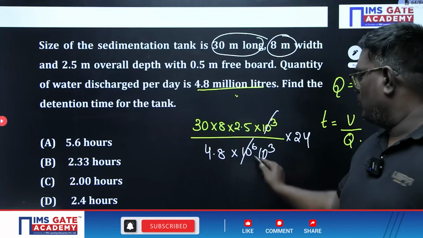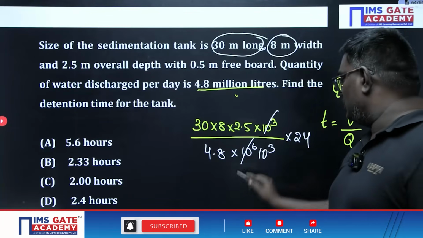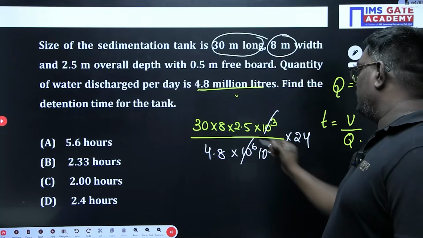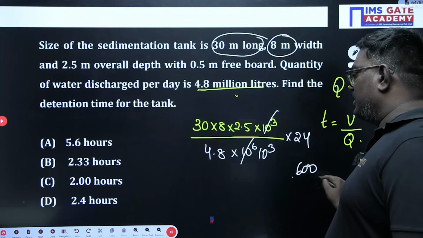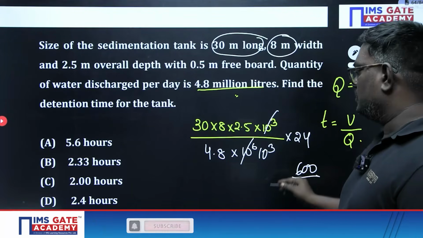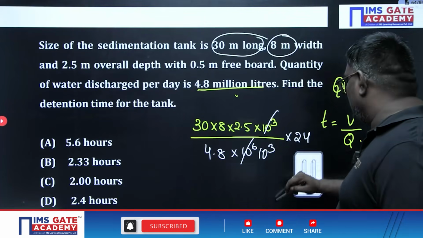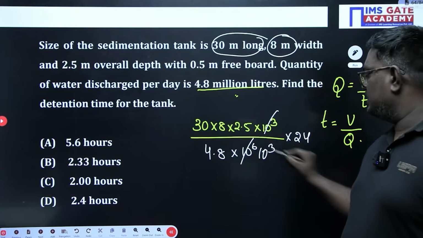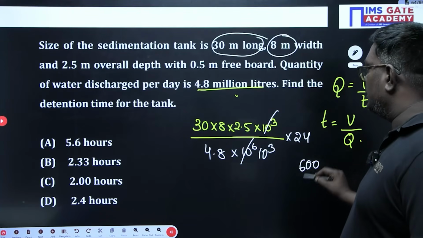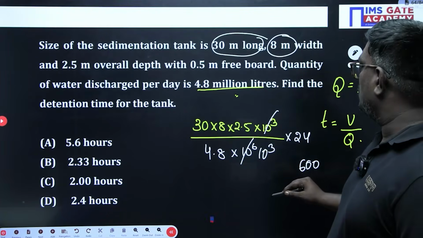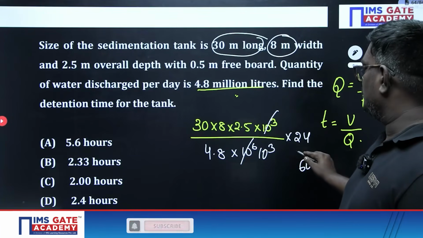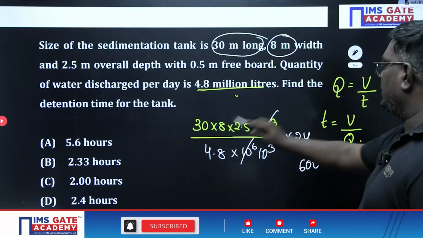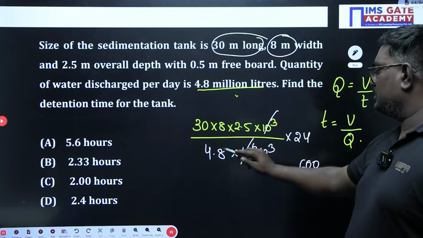Okay, so here 480, if I consider here 48, 2. So it will be 200, 240, 480, 600. 600 divided by... just do the calculations here. 240 into 2.5 is how much, sir? 480, 600. 600 divided by what, sir? 30 into 8, 240, 480, 600, 600 divided.